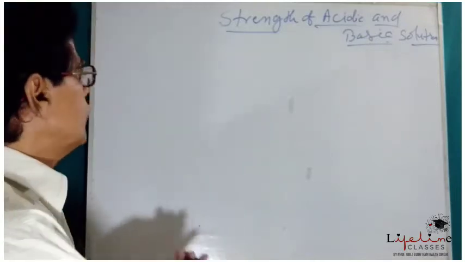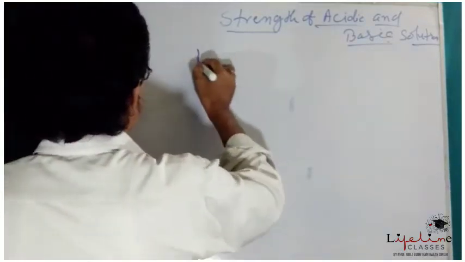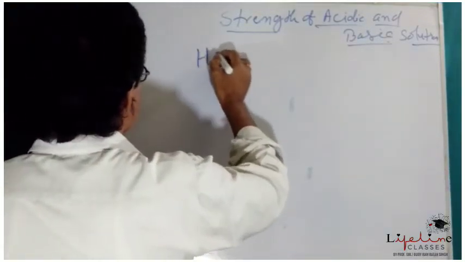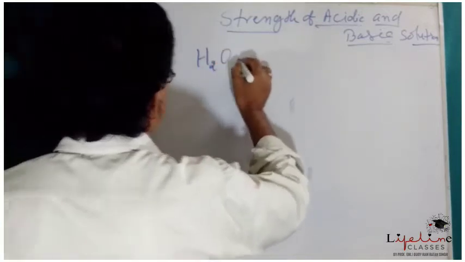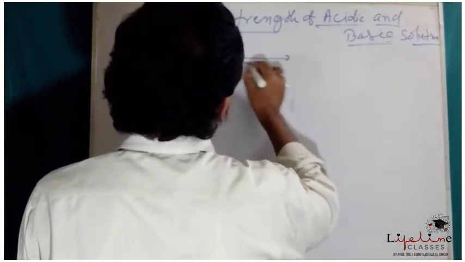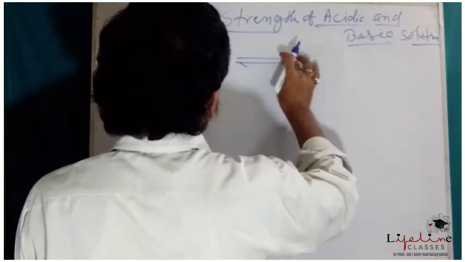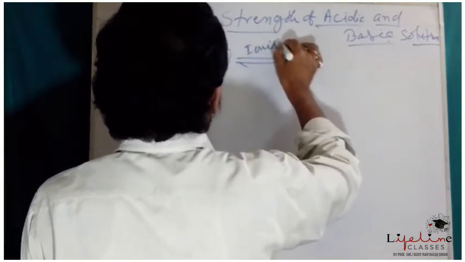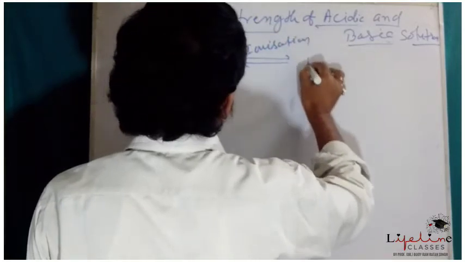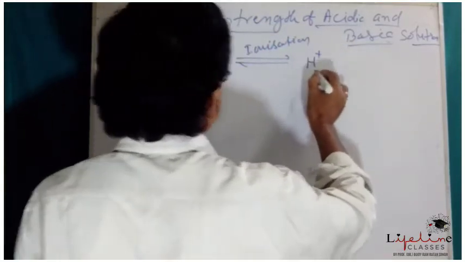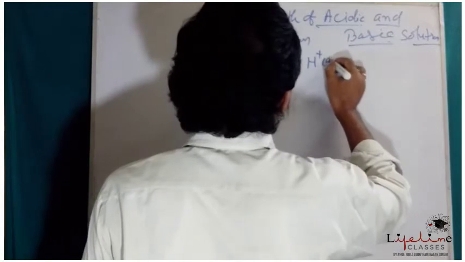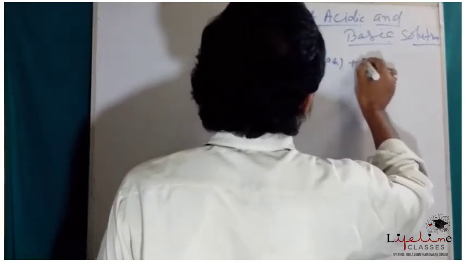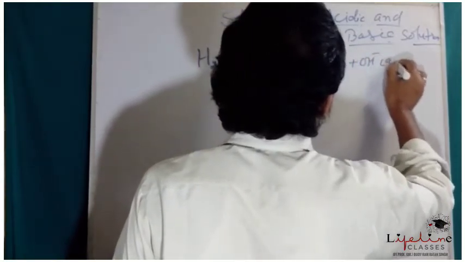See here, if we write H2O, on ionization it gives H+ (aq) plus OH- (aq).